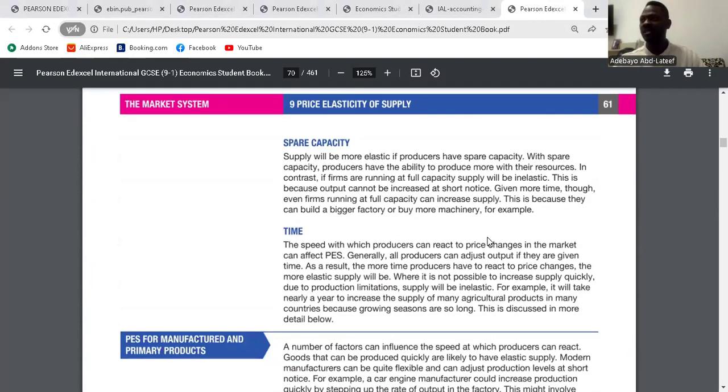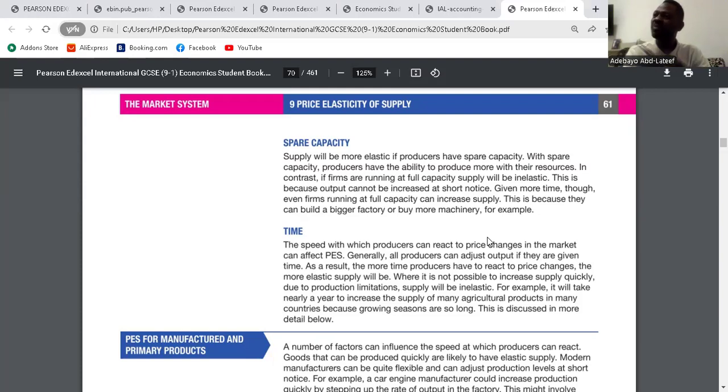The third one is spare capacity. Do you have space? The price of goods might increase, but is there space for the business to produce more? If there's no space for the business to produce more, it cannot sell more. So the space of the business is 100, and the price increases. You still cannot sell more than 100. But if there is spare capacity, that means you can produce like 500 and store it in a place. That means if the price increases, you can sell more.